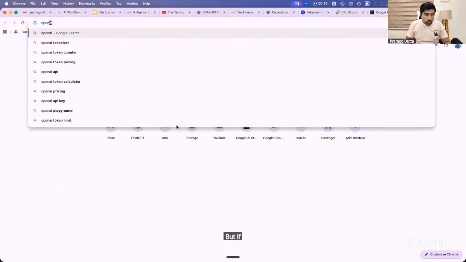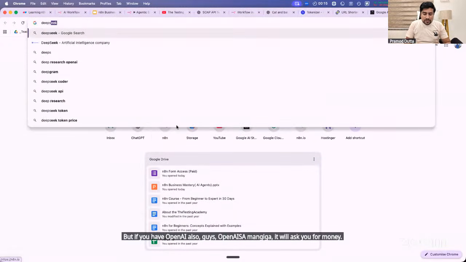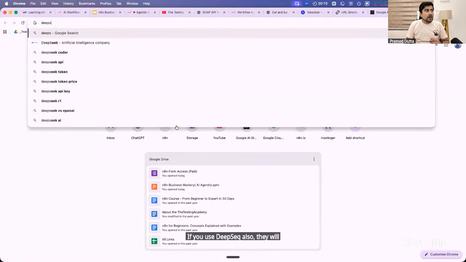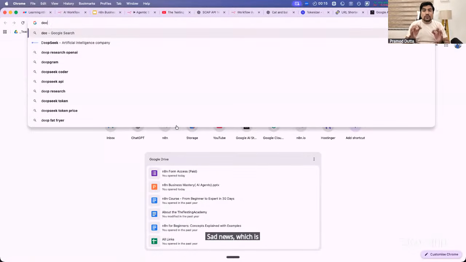But if you use OpenAI also, guys, OpenAI will ask you for money. If you use DeepSeek also, they will ask you for money. And the sad news is that the maximum number of AIs or LLMs, if you want to use their APIs as an LLM, will ask you for money. Yes or no? How many of you agree with me?